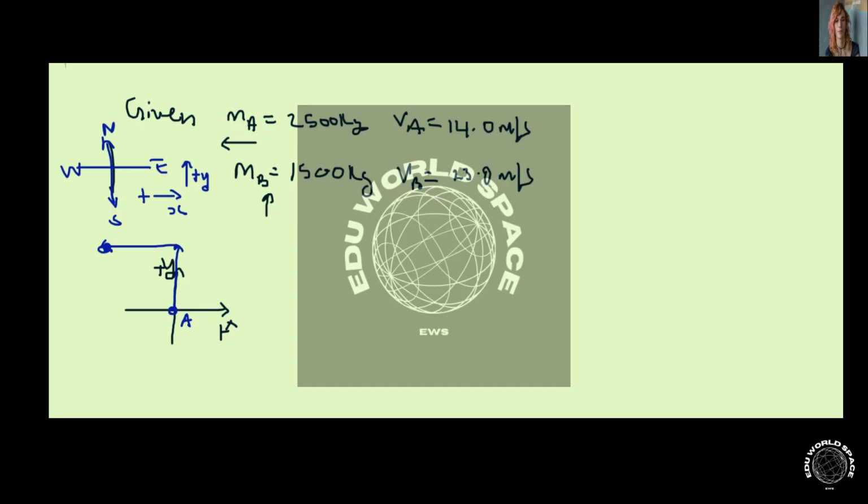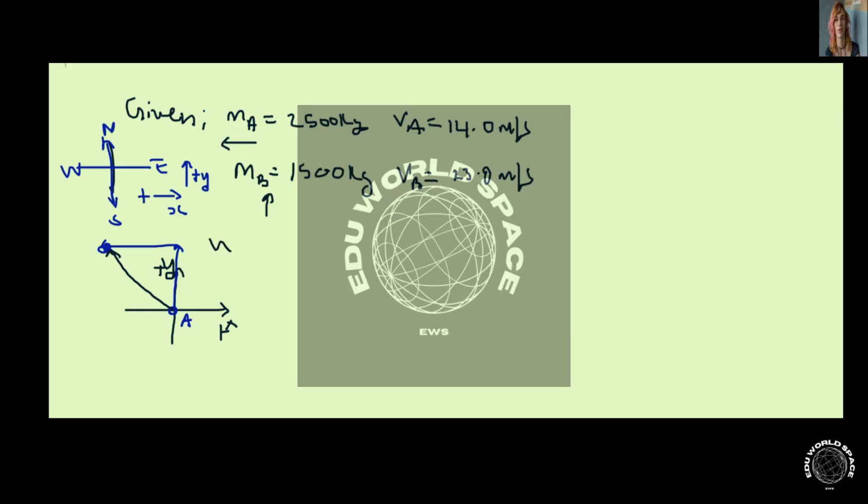So you can see eventually there's a potential of having a resultant momentum. Remember, this is a momentum problem, so we're dealing with masses and also velocities of different vehicles. So that's what we're given.